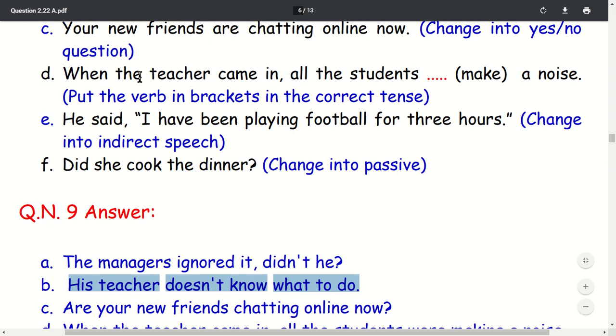Number C. When the teacher came in. This is a simple past. When the teacher came in, something happened here. All the students were. What were the students doing here? All the students were, let's say, put in the bracket. Something happened. Yes, when something happened, another thing was happening there.